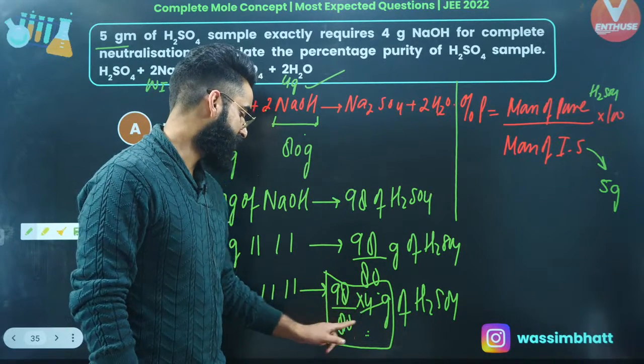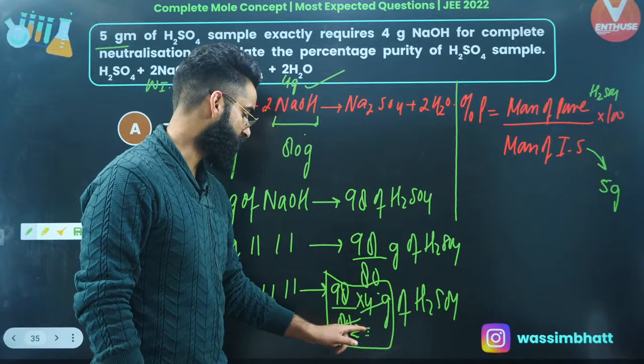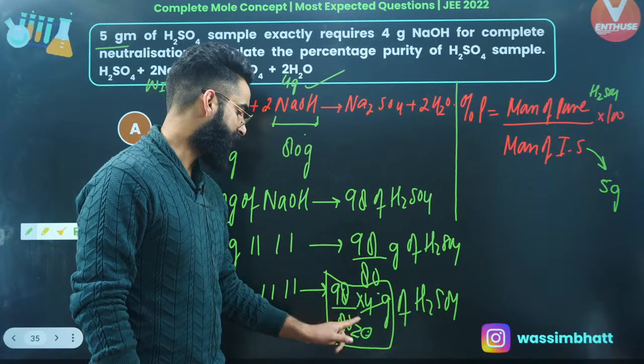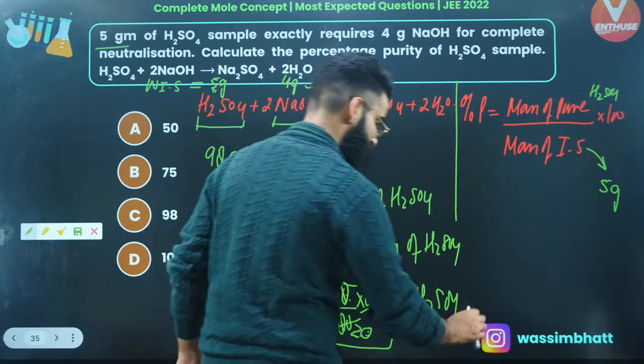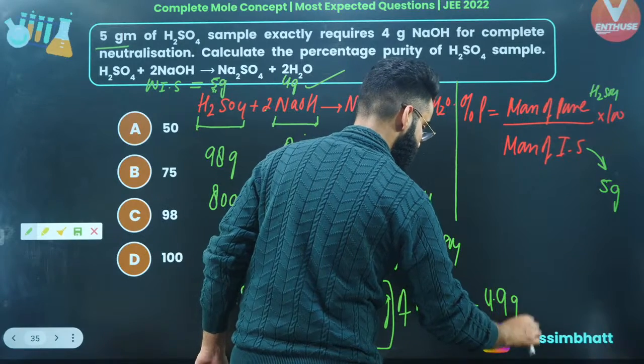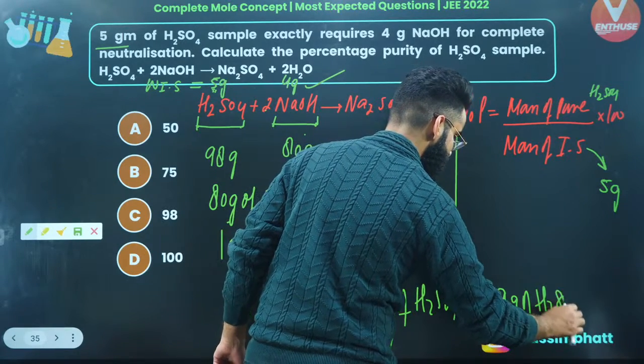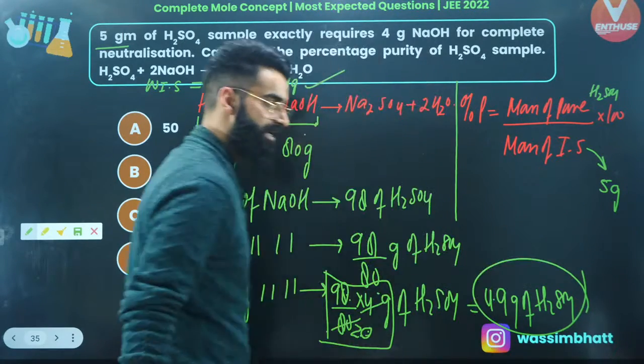This is 1, this is going to be 20, right? It's going to be 49 divided by 10. This value will come out to be 4.9 grams of H2SO4. So this is basically the mass of H2SO4 which is actually participating in the reaction.